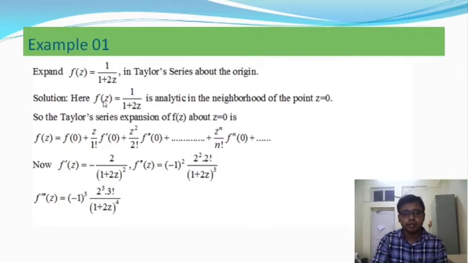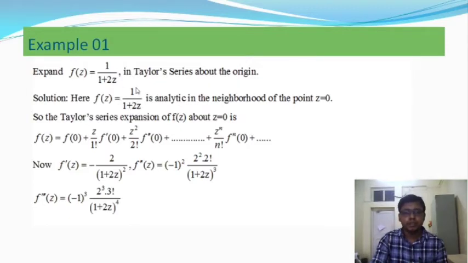That's why f of z is an analytic function in a neighborhood of z equal to 0. But if we put 1 plus 2z equal to 0, from this we get z equal to minus 1 by 2. So at the point z equal to minus 1 by 2, this function is not analytic. But at the point z equal to 0, or in a neighborhood of z equal to 0, this function, f of z equal to 1 by 1 plus 2z, is analytic.